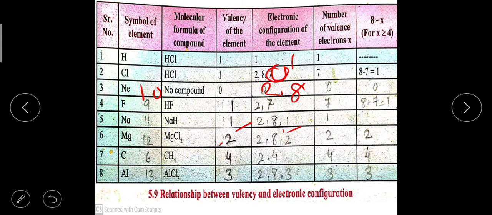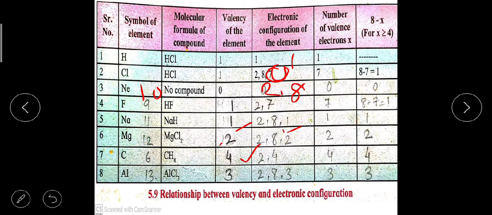Next is magnesium, which has atomic number 12, that means 2, 8 and 2 is the electronic configuration, so 2 will be the valency. Next is carbon, which has 6 electrons, so that means 2 and 4 is the electronic configuration. So valency will also be equal to the number of electrons present in the outermost shell, that is 4. So the valency of carbon is also 4.